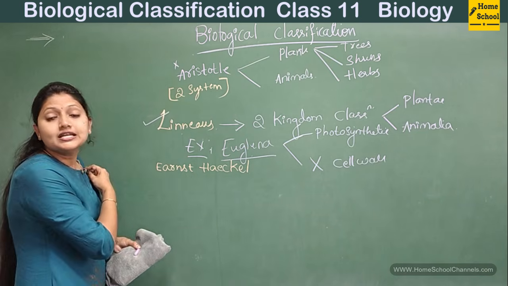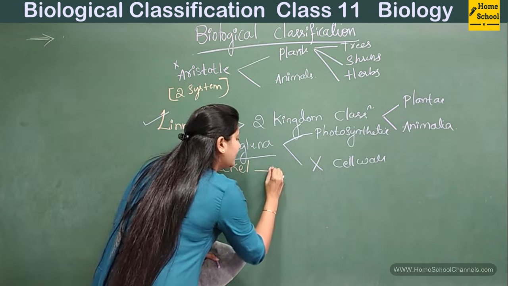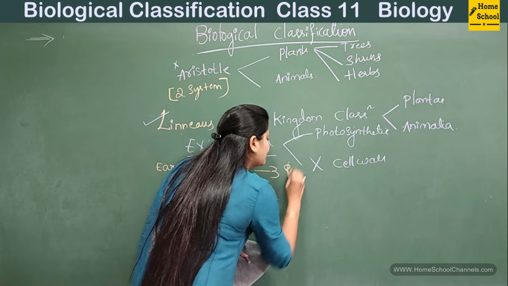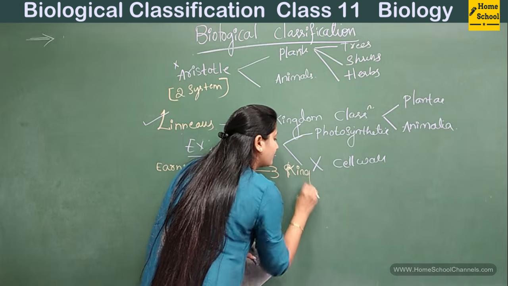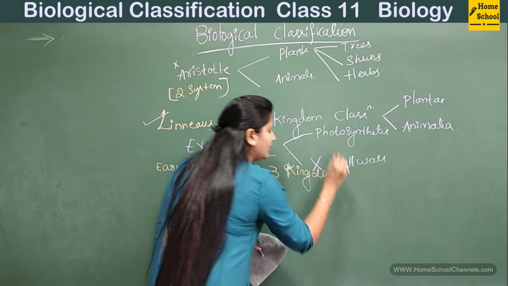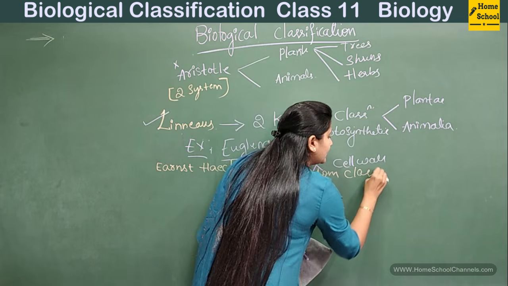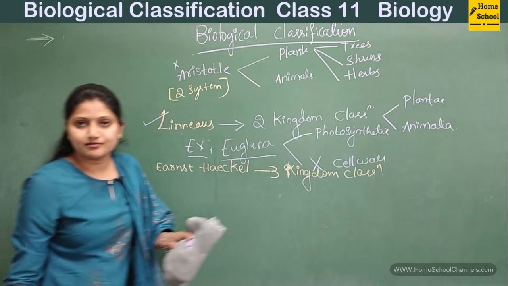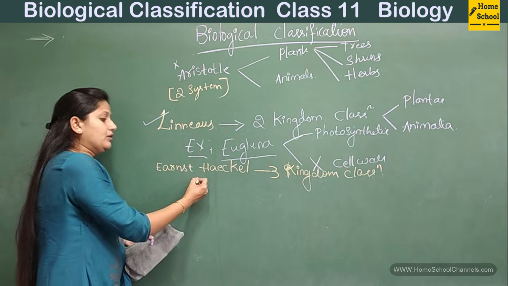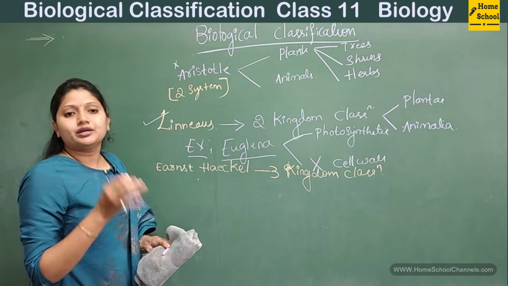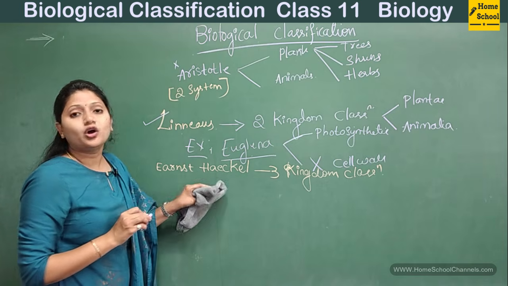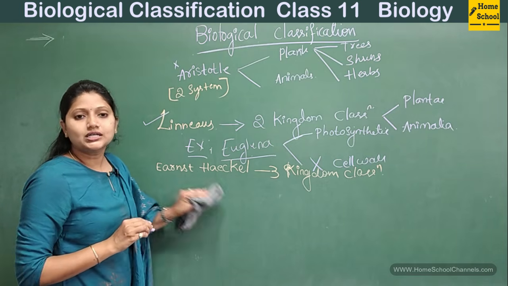Ernst Haeckel is a person who provided the three kingdom classification. So which was the new kingdom that was given by Ernst Haeckel?